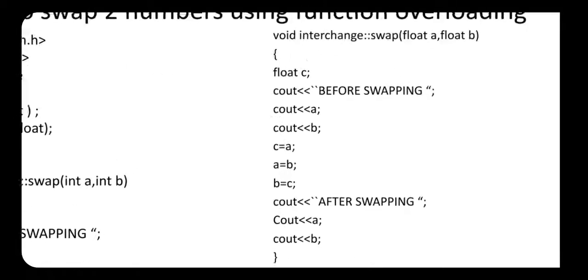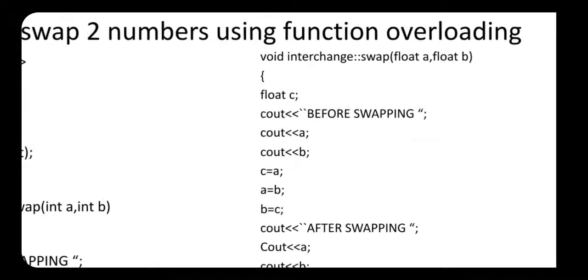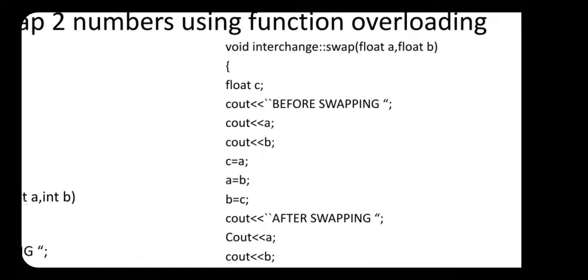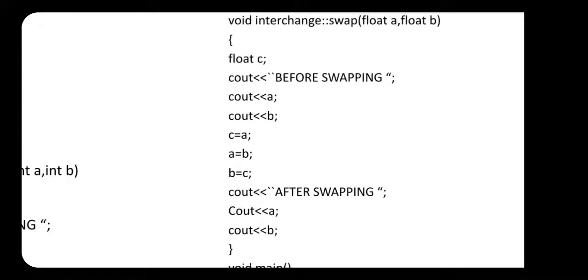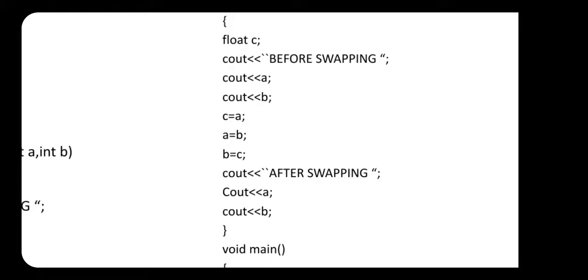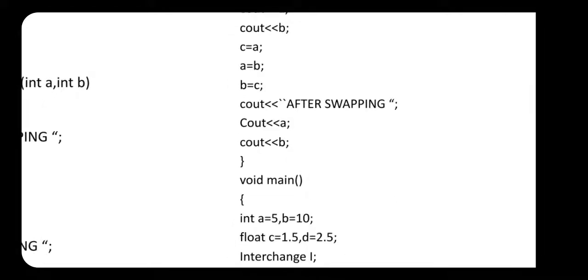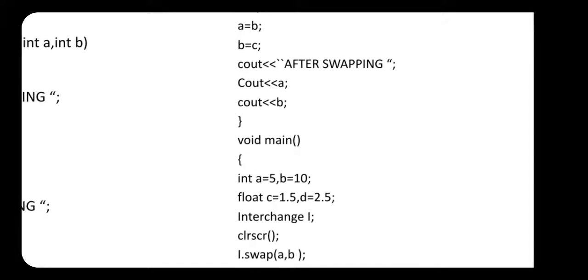Now here we overload another function, that is swap function, with two arguments of float type, and perform the same swapping logic, float c, then before swapping we display the value of a, then we perform the swapping, and after swapping we again display the value of a and b.